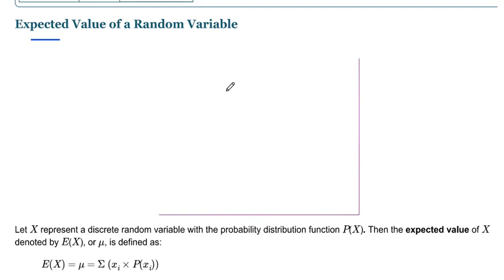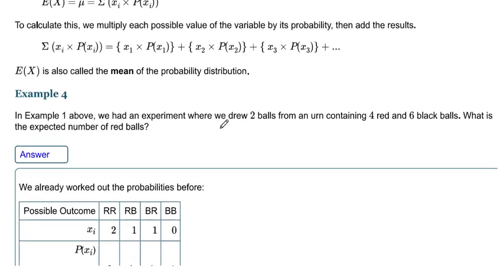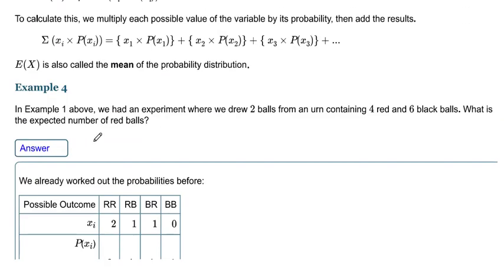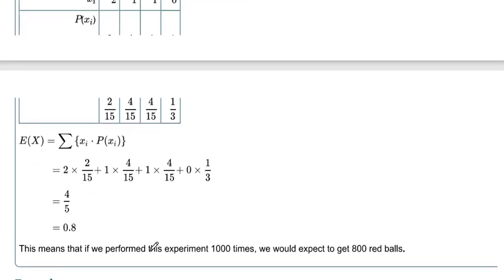What is expected? As I said in the last lecture, if I toss a coin 100 times, I expect that heads will fall a certain number of times. In the red ball experiment also we discussed that if we perform this experiment 1000 times, we would expect to get 800 red balls.